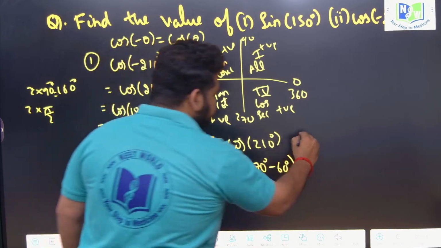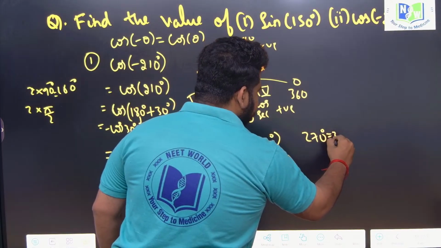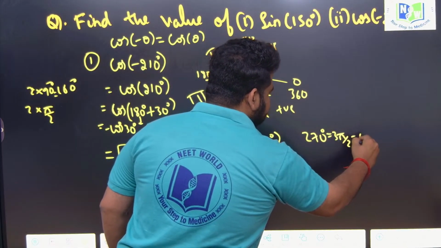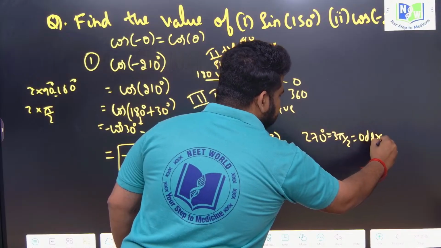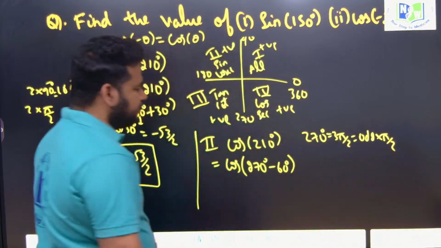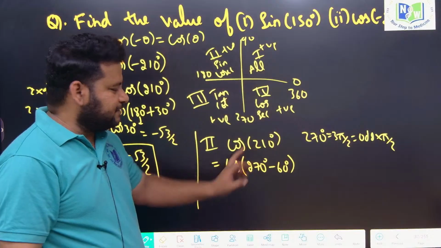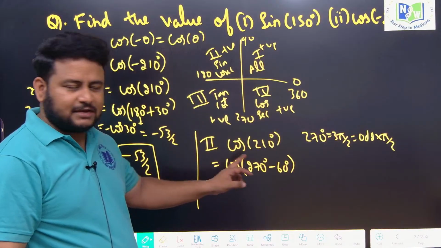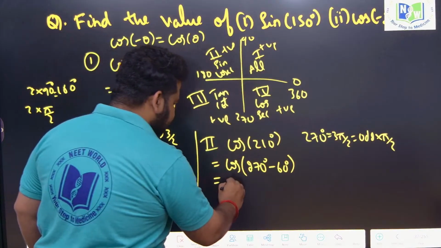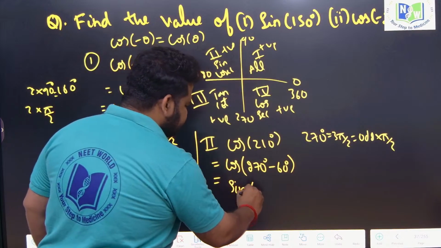270 is nothing but 3 pi by 2. So 3 is what? Odd. This is odd into pi by 2, so an odd multiple of pi by 2. What will happen? In cos of 270 minus theta, an odd multiple means cos will become sin. So this will become sin 60 degree.